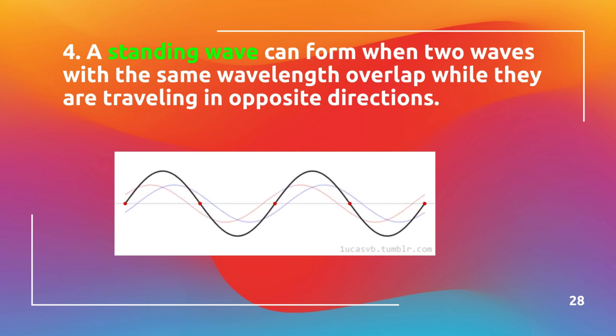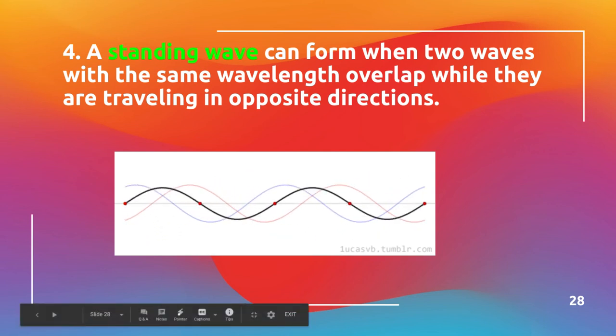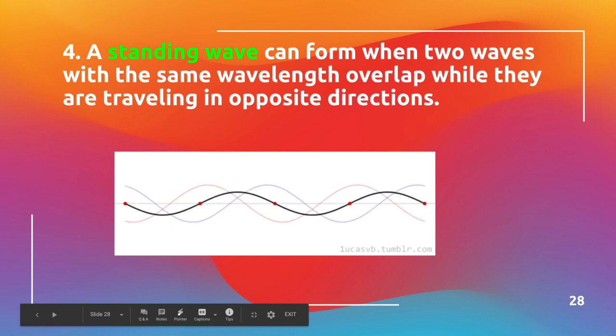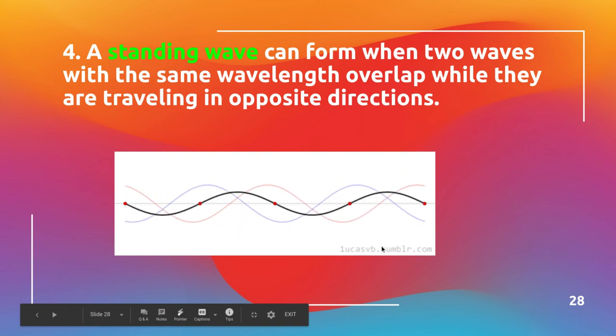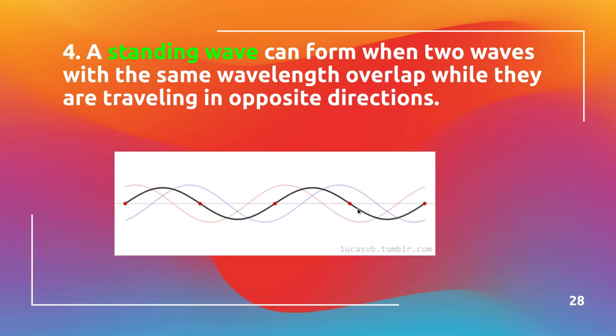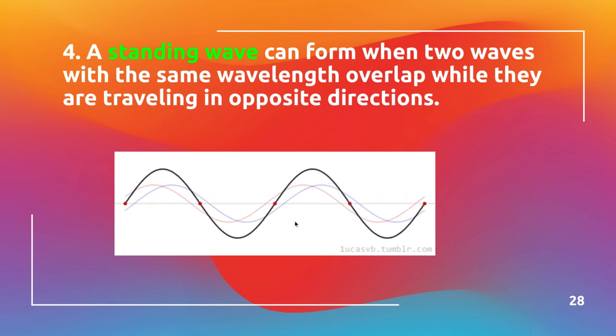And if we have a wave that's kind of sitting for a long time, when those two waves overlap again and again and again, we can get a standing wave. As the wave kind of sets, we see the two waves, the red and the blue. What we get is that black standing wave as a result of those two waves. We can see when the crests line up, we get those big parts. When they don't, we get the little parts.